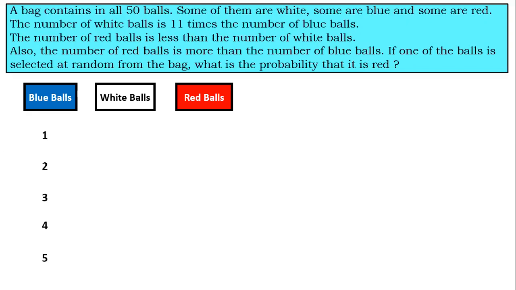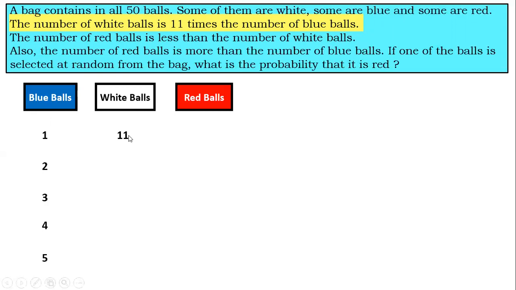Now let us look at the very important information given in the second sentence. I've highlighted that for you. The number of white balls is 11 times the number of blue balls. So we have assumed the number of blue balls to be 1, 2, 3, 4, 5, and so on. Initially, we'll take up to 5 and see what happens. The number of white balls is 11 times the number of blue balls. That means if I multiply 11 by the number of blue balls, I get the number of white balls.